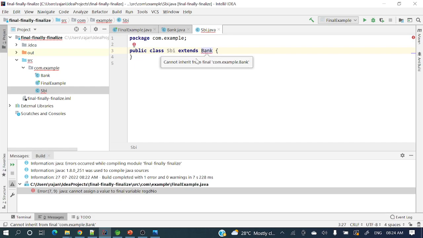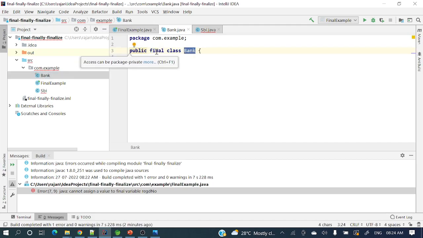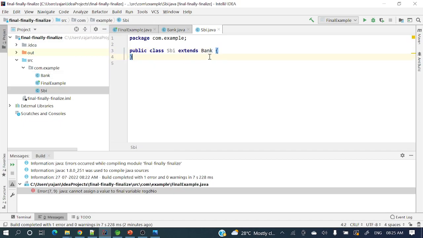Hope you got it. So if you remove this final from this class, we can see there will be no error. Just see that error gone, right? So we have covered final variable and final class. Now next we need to cover final method.